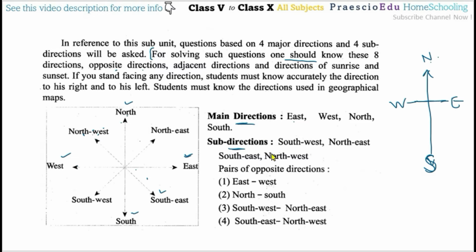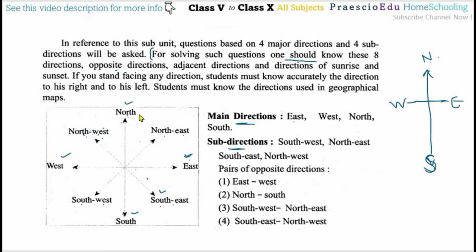In this one sub directions are very important. Between east and south there is a sub direction, southeast. In between west and south there is a sub direction, southwest. In between north and east there is northeast, and between north and west there is northwest. So these are the sub directions.